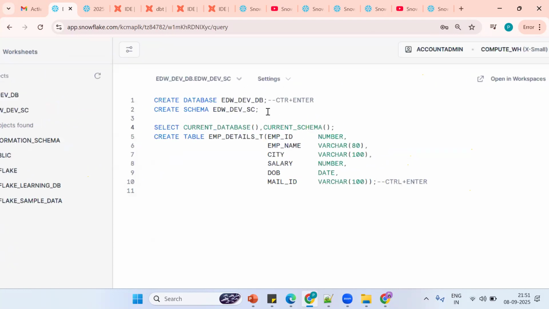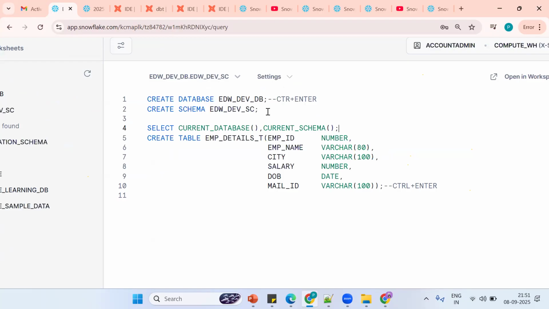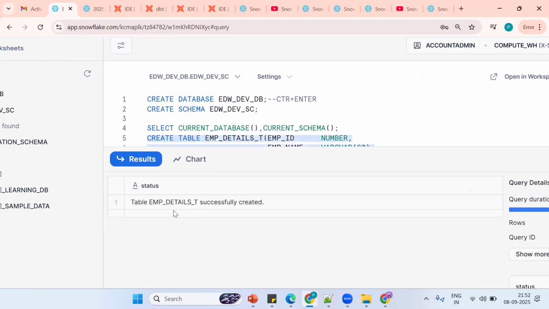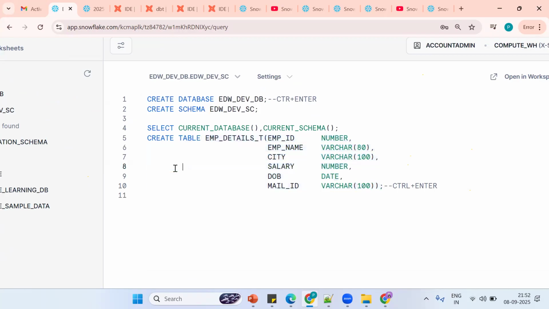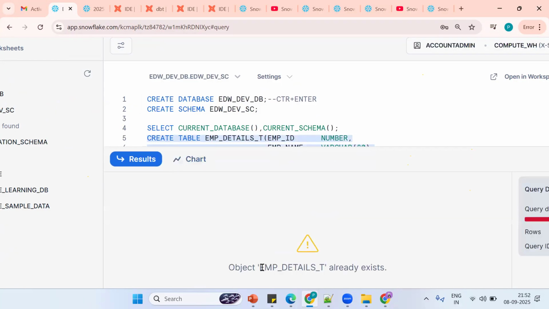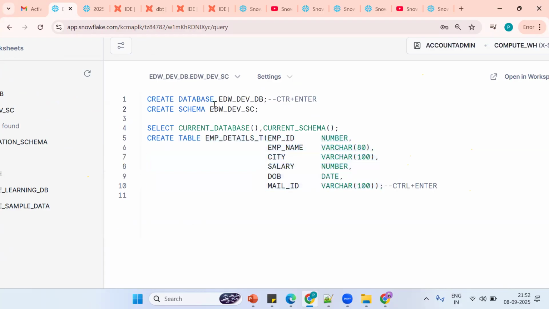Good. Now the database is there, the schema is there. Now tell me, can you create tables? Table. So the database is there. The shortcut is Control Enter. See, table successfully created. Second time, it says object already exists. What does it mean? The name is already available in the database. Only one name should be given for one object. This is the functionality. Is the concept clear so far?